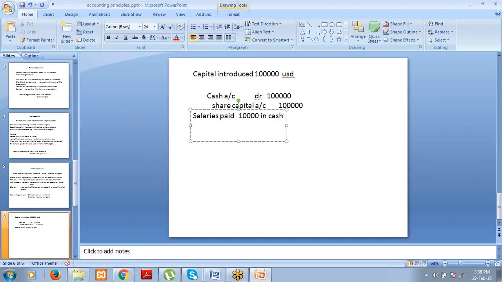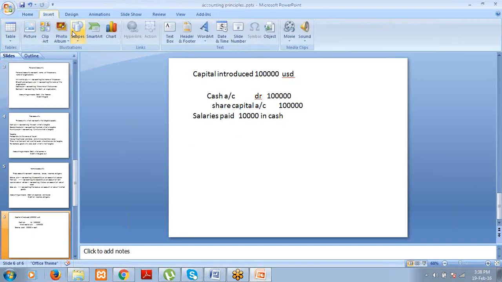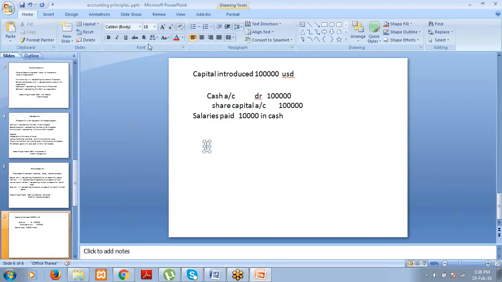Salaries and cash. So salaries account is covered under nominal accounts, right? And salaries is an expense. According to nominal accounting principle, debit all expenses, right? So we have to debit salaries account. Salaries account debit $10,000.